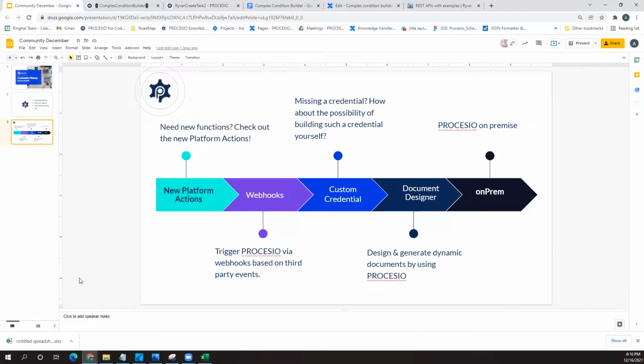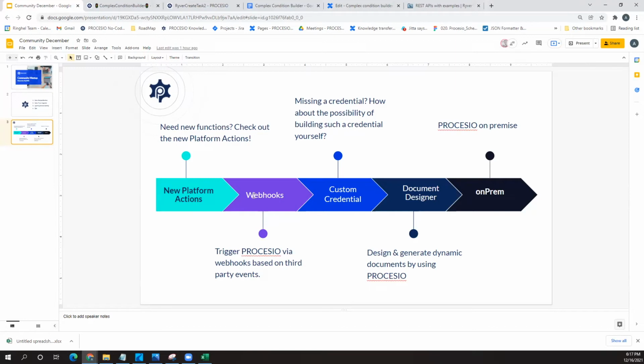Then let's move on to the roadmap. As mentioned, we are always bringing new platform actions. Really important are webhooks. I think in all community meetings that we had so far, I was mentioning webhooks. If I'm not wrong, it's a big one. We are almost there, and we are getting it done, probably before the year end.